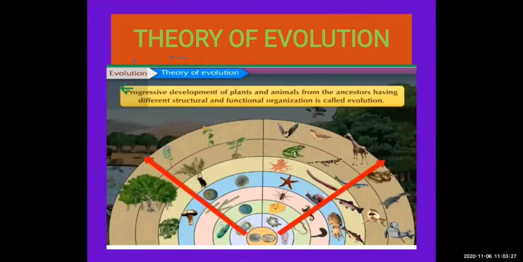Next, progressive development of plants and animals from the ancestors having different structural and functional organization is called evolution. So you can define evolution like this also: progressive development of plants and animals from the ancestors. Ancestors means from where they exist, like our ancestors are our parents, our grandparents. So the gradual progressive development of plants and animals from the ancestors having different structural and functional organization is called evolution. Means there is a change in the species gradually.